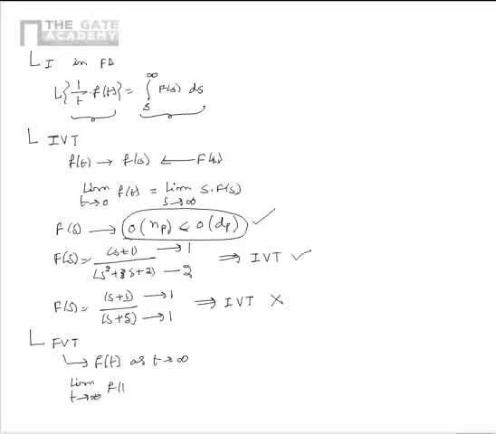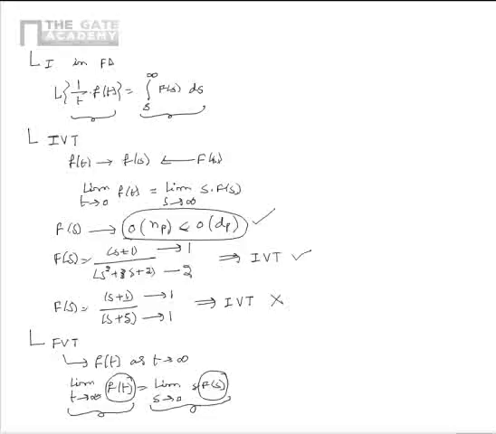That is, limit t tends to infinity f of t is equal to limit s tends to 0 s into F of s. So here please note that given any function f of t whose Laplace transform is F of s, the final value of f of t, that is limit t tends to infinity f of t, can be found as limit s tends to 0 s into F of s using F of s.